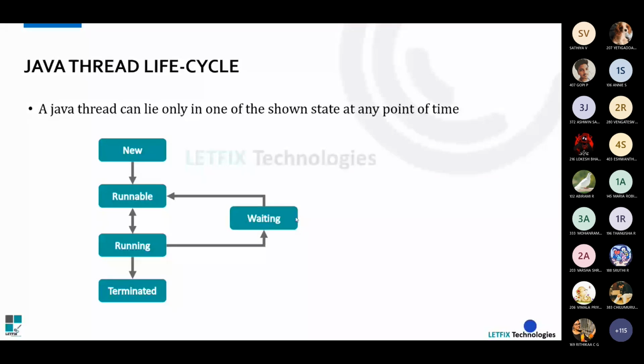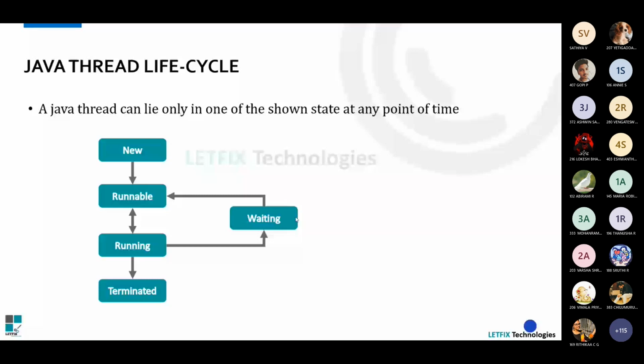It can run, or it can remain in the runnable state, or even it can enter into waiting state if some other process interruption happens, or if some other thread has been working for a long time. This has to wait. So runnable is a state where it can either go to running state, or it can be blocked or in a waiting state. If we invoke the run method, it will move into the running state. If not, if some other interruption happens, as I have mentioned, it will go into the waiting state.